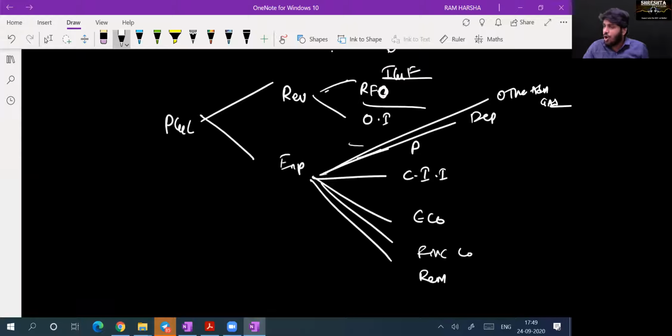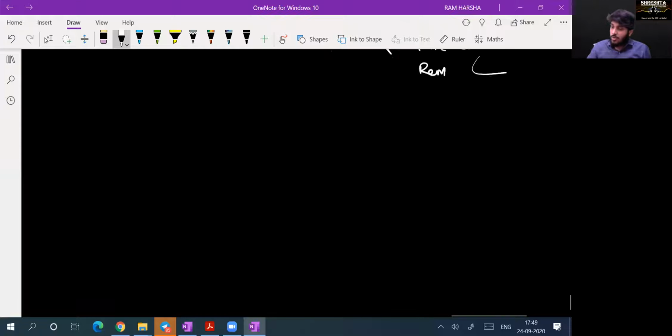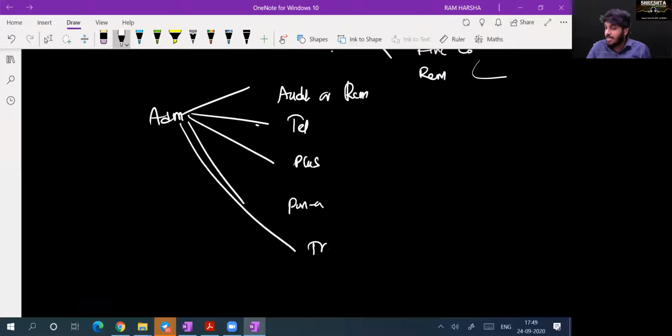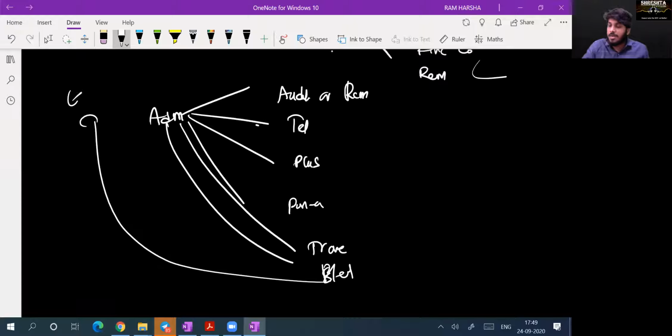Now, how to do audit of all these items? Again, other administrative expenses have so many breakups: auditor's remuneration, telephone expenses, printing and stationery, postage, traveling expenses, any other like staff welfare expense. Of course, staff welfare expenses will come under employee cost.